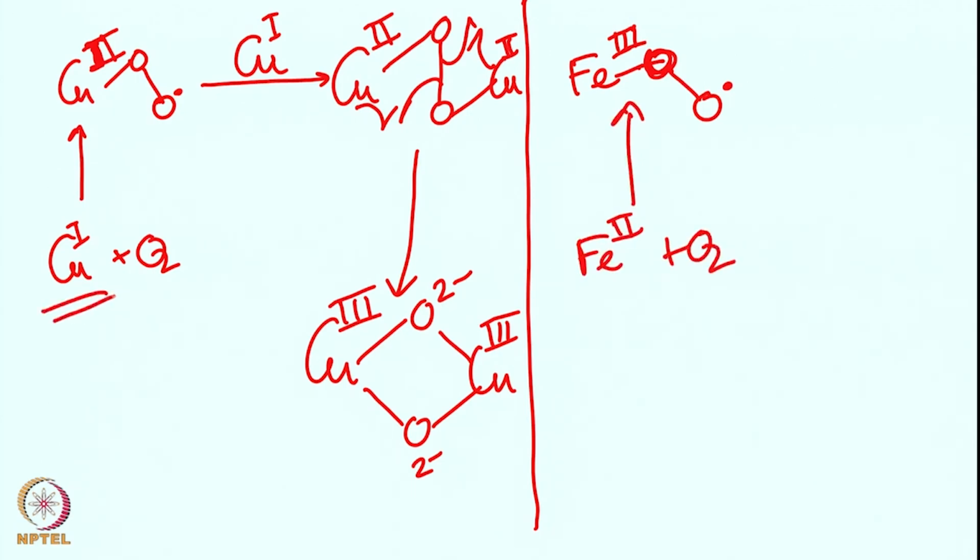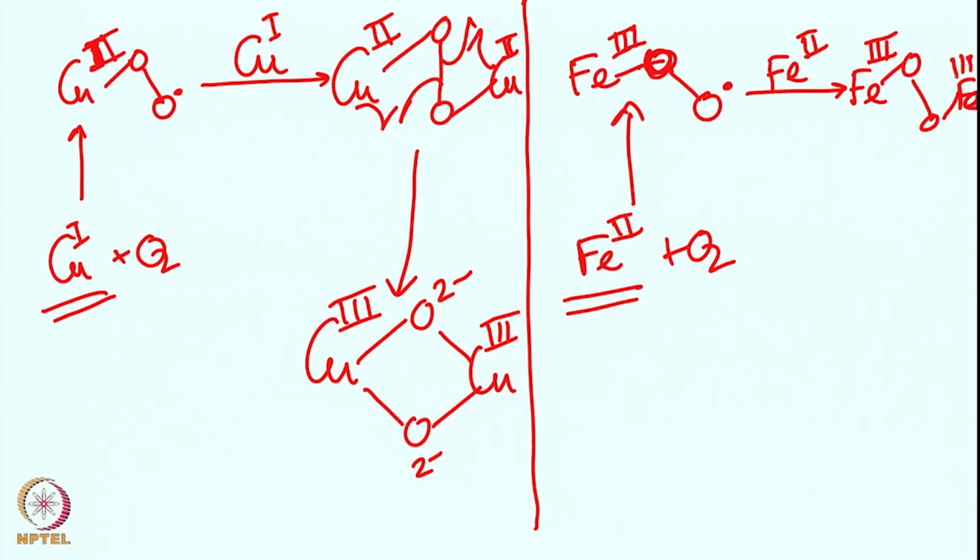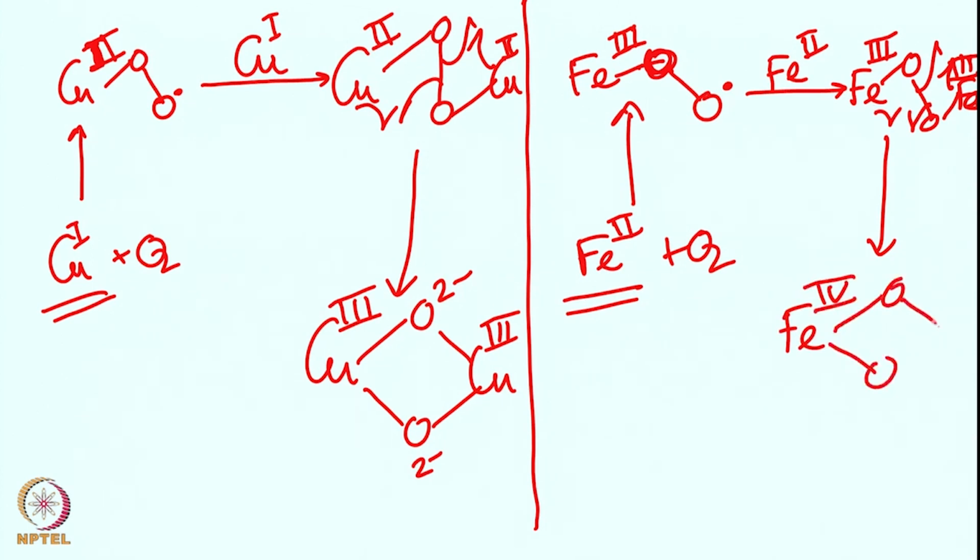So, if we start from copper 1, we start from iron 2, it is an iron 3 superoxo, and from there on another iron 2 can come in, although this could be a side on geometry, I am just drawing as an end on to keep it clear, iron 3 can form. Now, this iron 3 intermediate can then once again give one electron, break homolytically, and this can give one electron, this one electron, and this can give one electron. Overall you can form iron 4 bis-mu-oxo species.